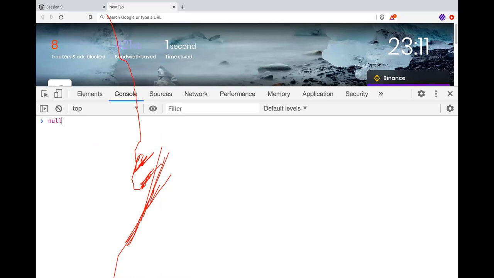If I do null plus null, then 0. It will be 0. So null is a kind of a 0 value. Anything you add to undefined gives Not a Number. But for only undefined plus a number, it is also Not a Number. And a boolean, because boolean has 0 and 1, right?